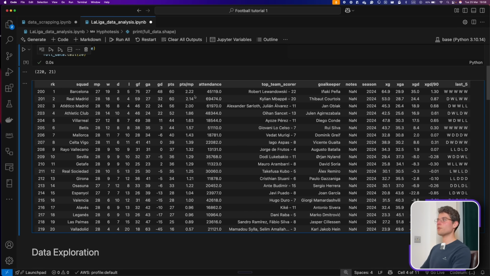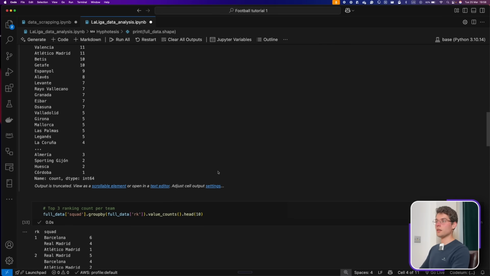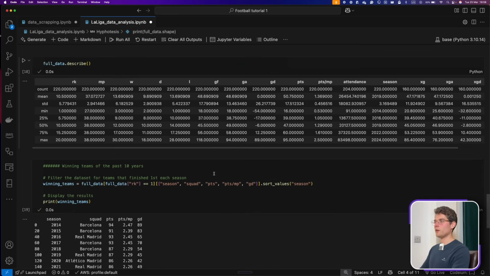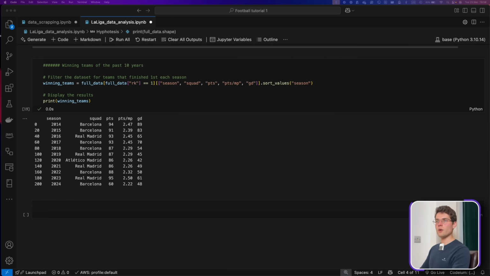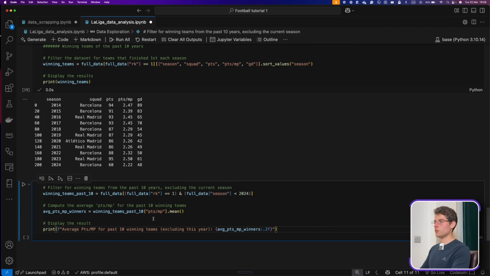And it will be interesting for us to see, for the previous seasons, what the average points per match was at the end of the season for the winning team, so that we know if we can say that Barcelona from now is already pretending for the title or is sure to win the title, or insights like this. And that will be very interesting to know. So if we continue and now get an average of those.